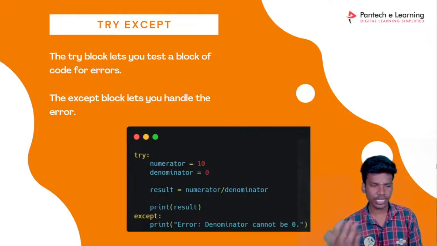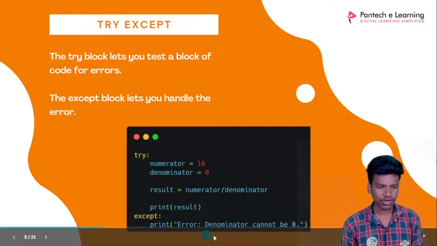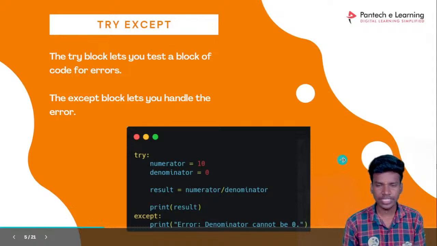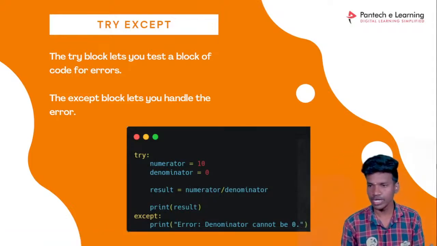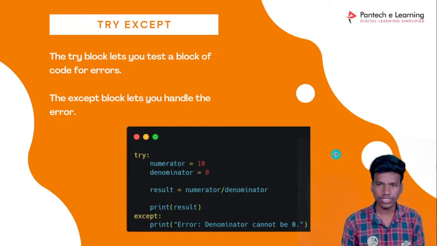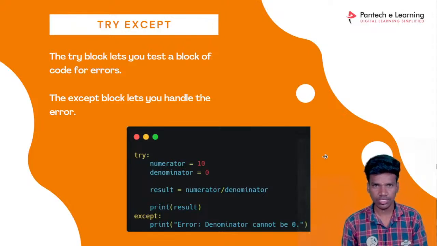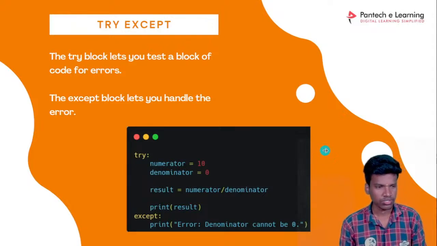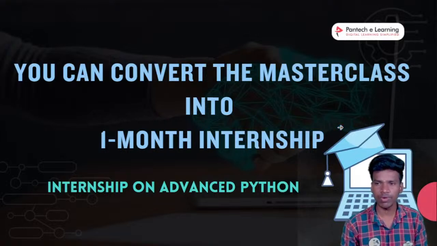Automatically the try checks the error and throws it to the except function. This except function handles the error. How does it handle it? The statement will be executed. That is the handling method. So the error message, denominator cannot be 0, is our execute output. This is the example for try and except. Now I will show the example, then you can understand. We just move on to the next one, but before that, I will remind you of one thing.